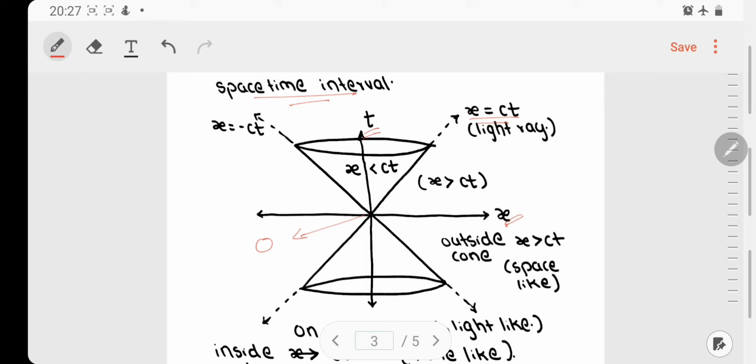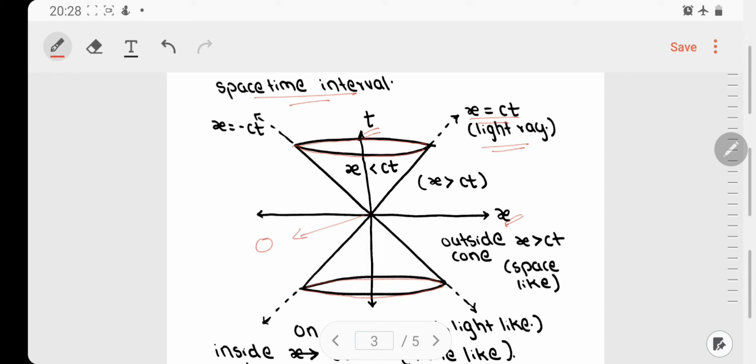Once I get the x, I just make the cone over here like this, and thus I can draw the light cone for a particular event. You can see why I call it a light cone, because I have used the equation for the light ray.